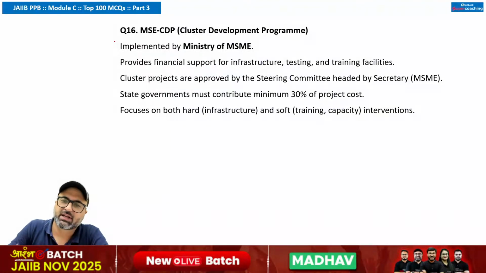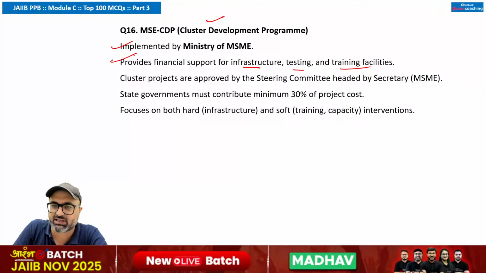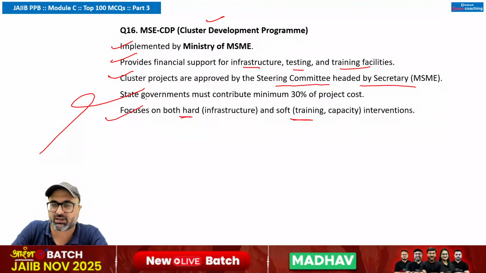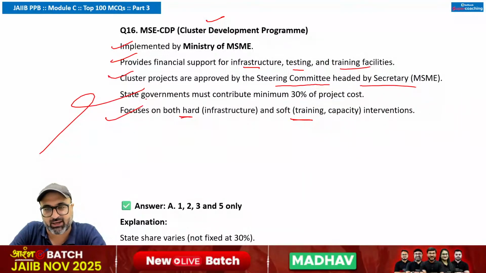The question says MSE Cluster Development Program was implemented by Ministry of Micro, Small and Medium Enterprises. Obviously, it provides financial support for infrastructure, testing, training facilities. Correct. Cluster projects are approved by steering committee headed by secretary. That is correct. State government must contribute. So state government ka koi share fix nahi hai. This is wrong. It focuses on both hard and soft interventions. That is correct. So 1, 2, 3, 5 are the correct answers.